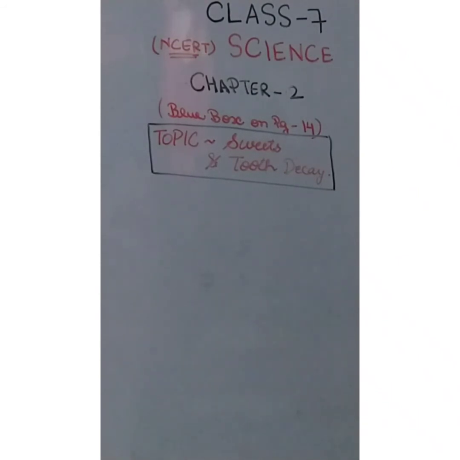Then you have to ask your friend which substance tastes in which part, like sugar solution will taste in which part, and lemon juice will taste in which part. When your friend says that yes, I tasted the bitter substance at my backward area and the sweet substance at the forward area, then you will be able to know where all the taste buds are located. And when you are done with it, you have to label figure 2.6.